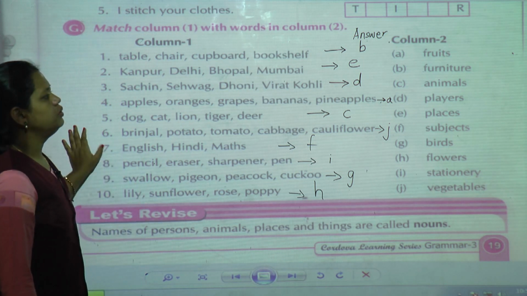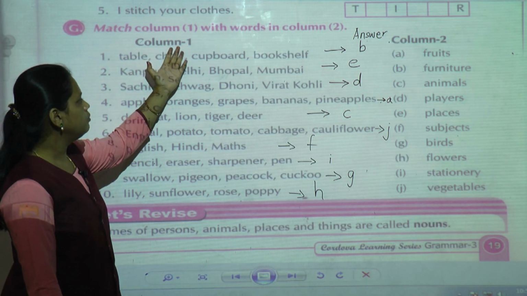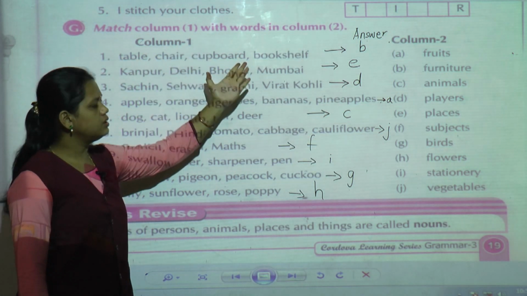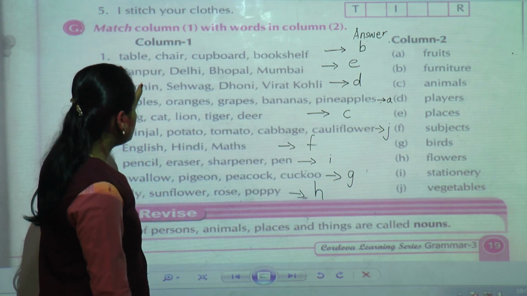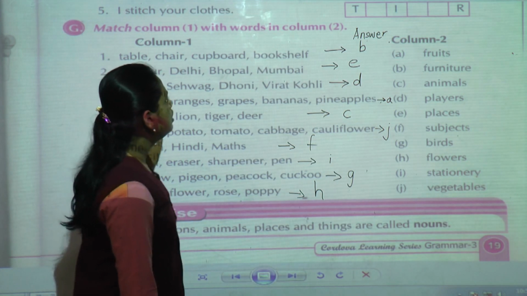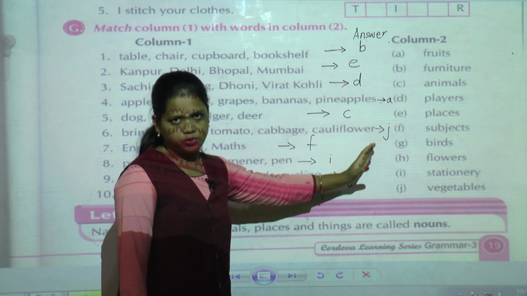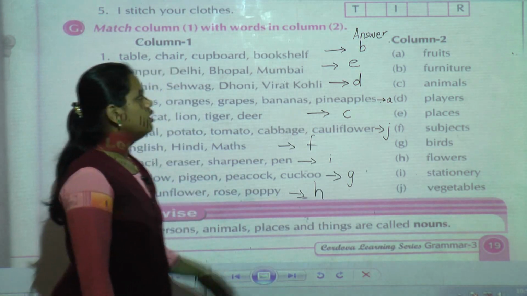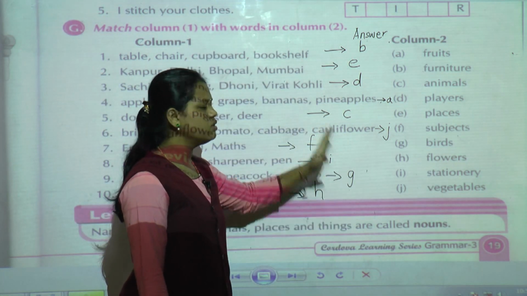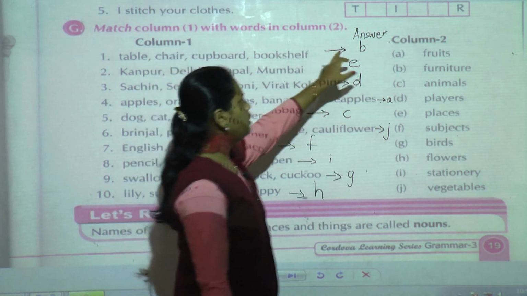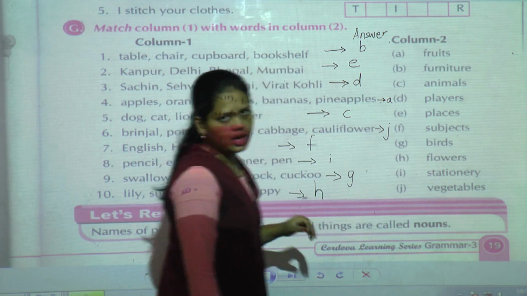Once again we have to revise the question, that match column A, means 1, with the words given in column 2. Some words are given here, and we have to match them with the help of column 2. Space is not there, so in the middle I have written the answer.